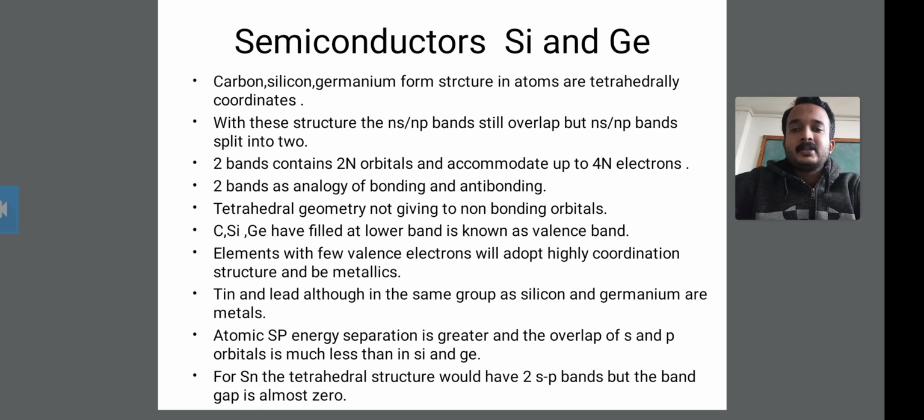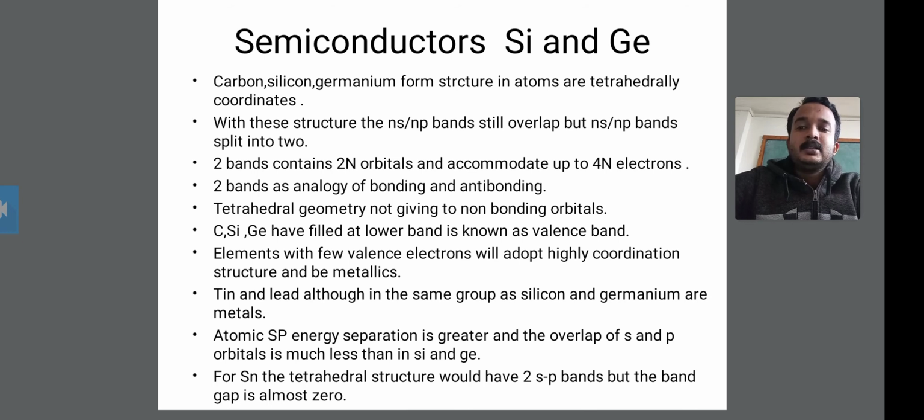Okay, and these structures are metallic. Then next is tin and lead. Although they are in the same group as silicon and germanium, tin and lead are metals. Therefore tin and lead are also metals.